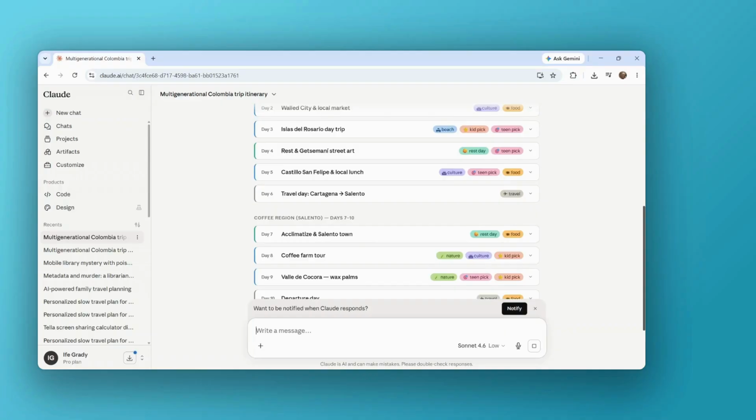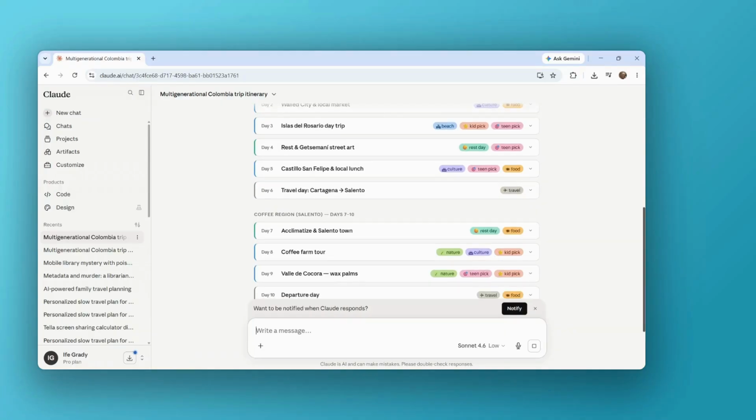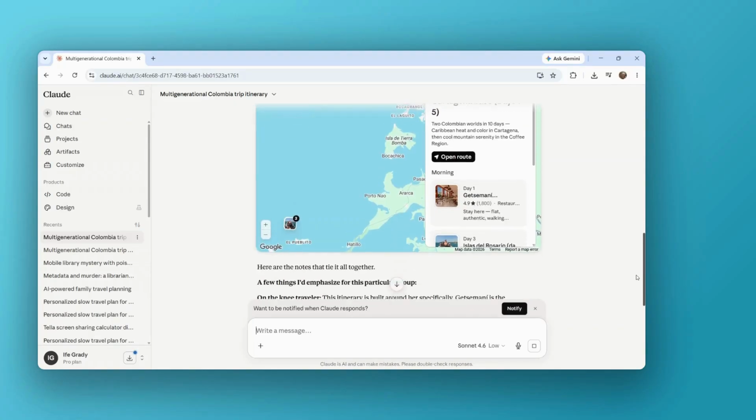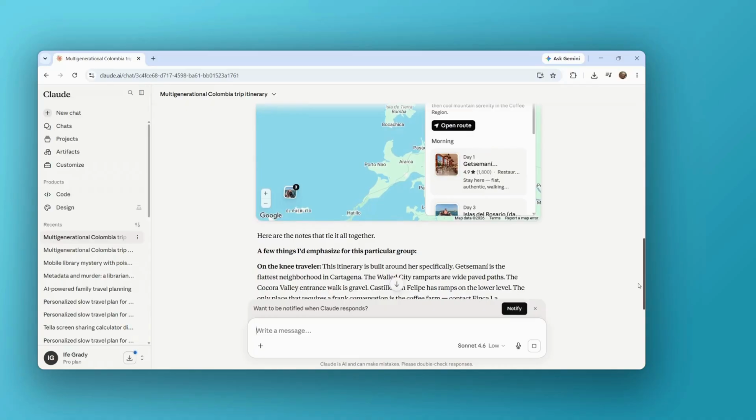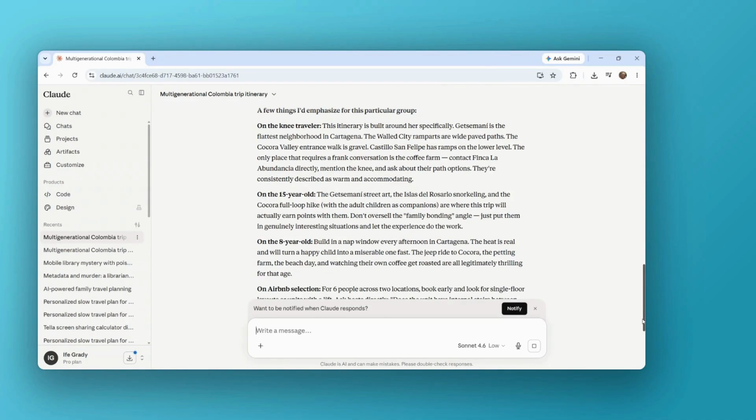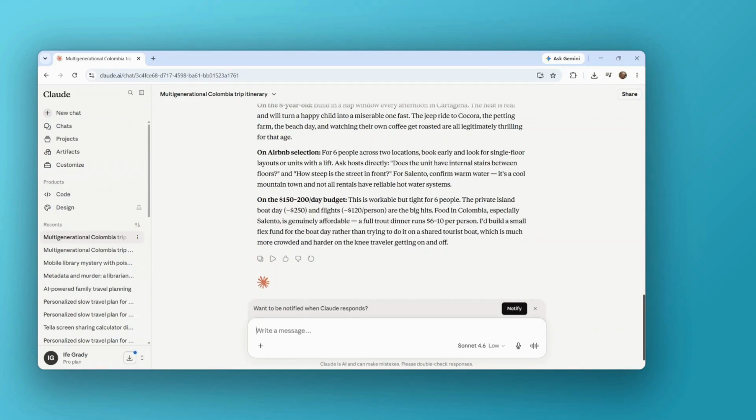Okay, mid-trip, there's travel to the coffee region, and Claude has built in a lighter arrival day on the other end. No cramming activities in after a long journey. All right, there's the map, and then it's providing a few things I'd emphasize for this particular group. The knee traveler, the 15-year-old, the 8-year-old. That's what a well-built prompt gets you. Not just an itinerary, but a planning tool the whole family can actually work with.